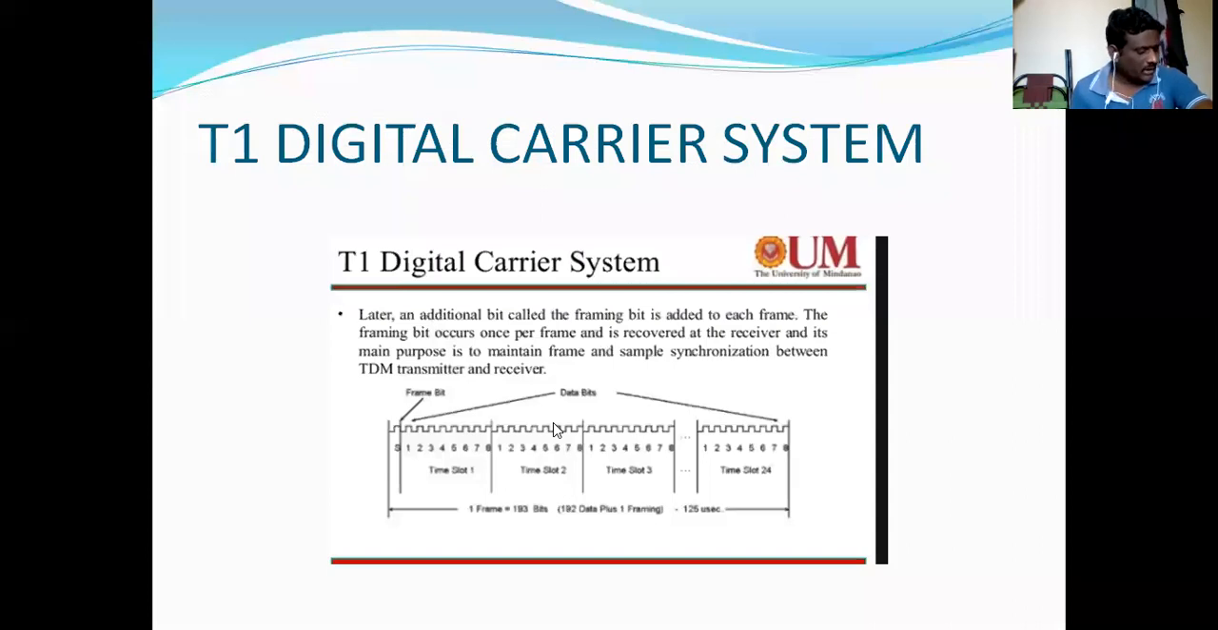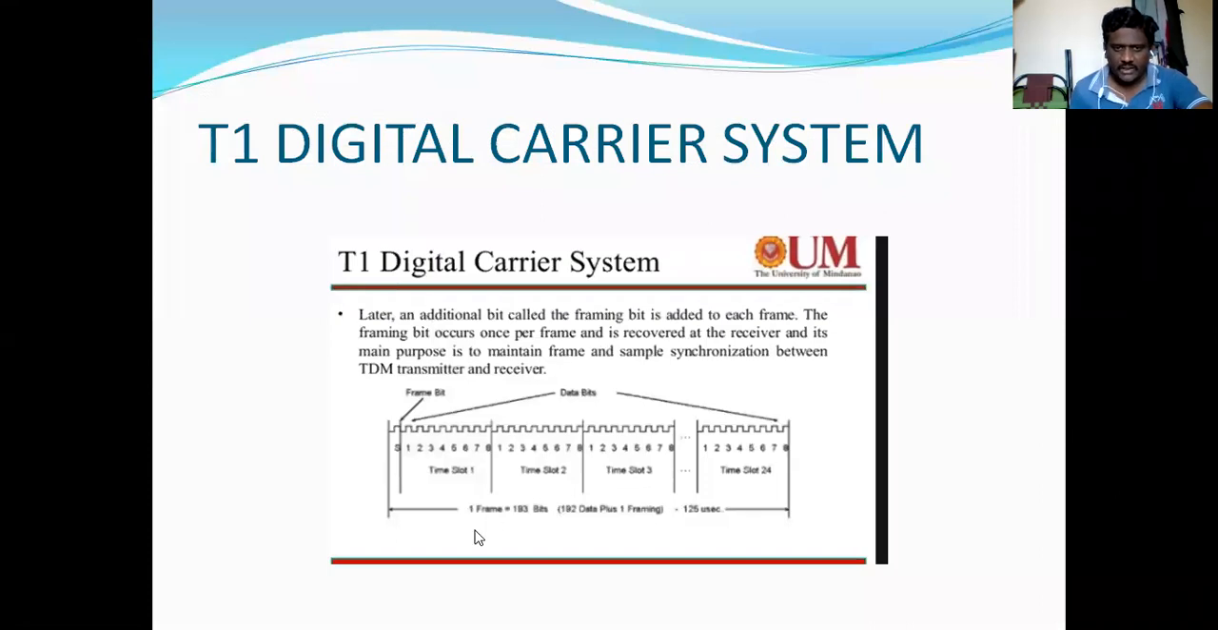Here in the T1 digital carrier system, it is possible to take only 24 time slots. Now this is time slot 1, this is time slot 2, this is time slot 3, and so on, up to time slot 24. The entire frame, from this point to this point, is represented as one frame. This entire frame has a length of 125 microseconds.